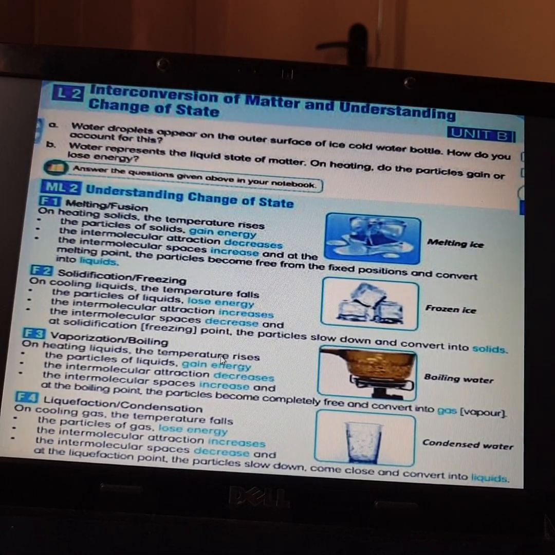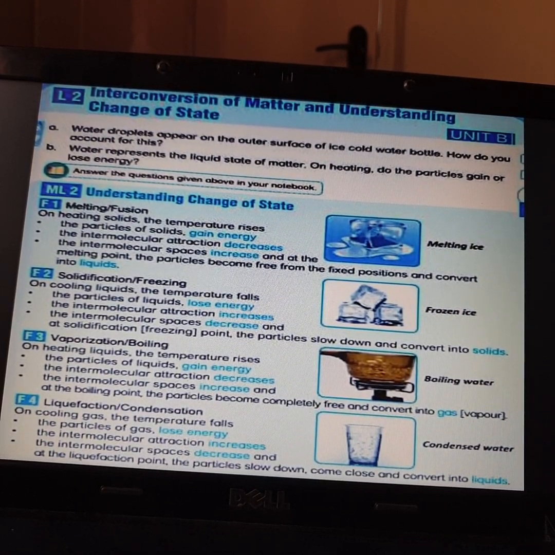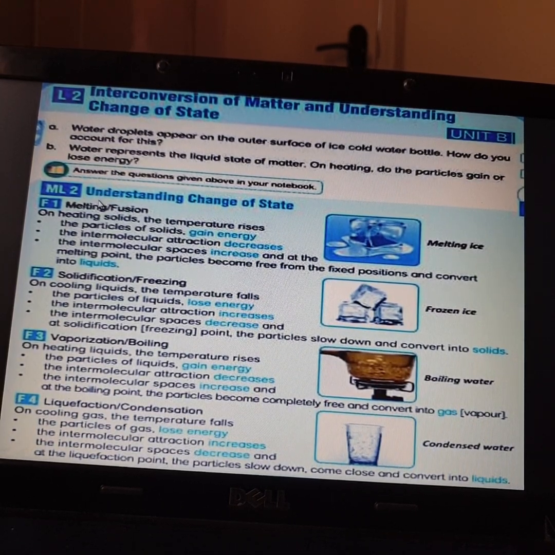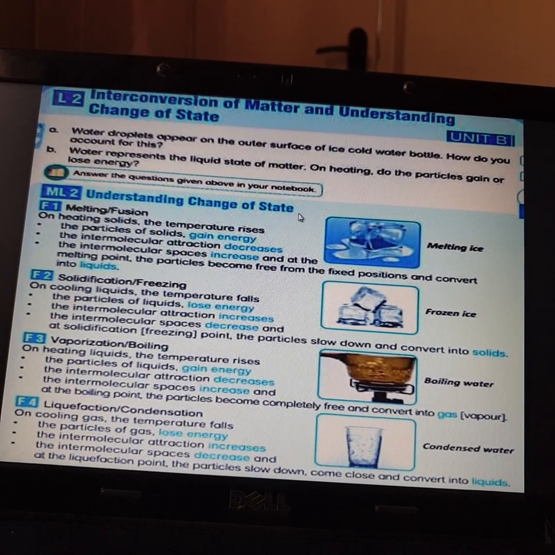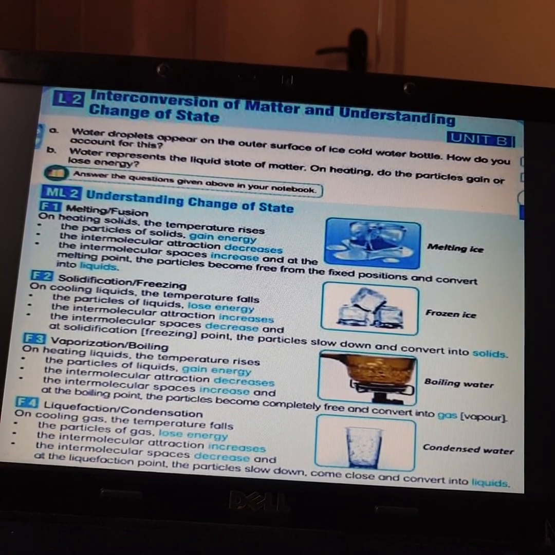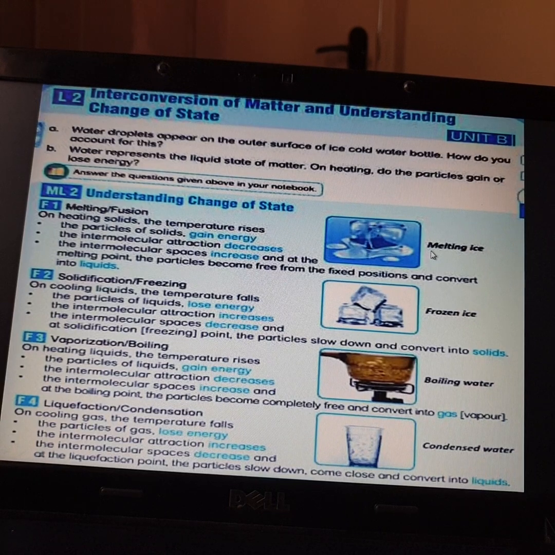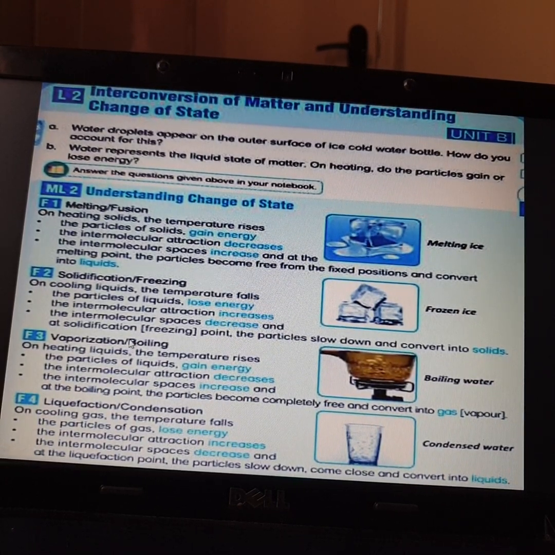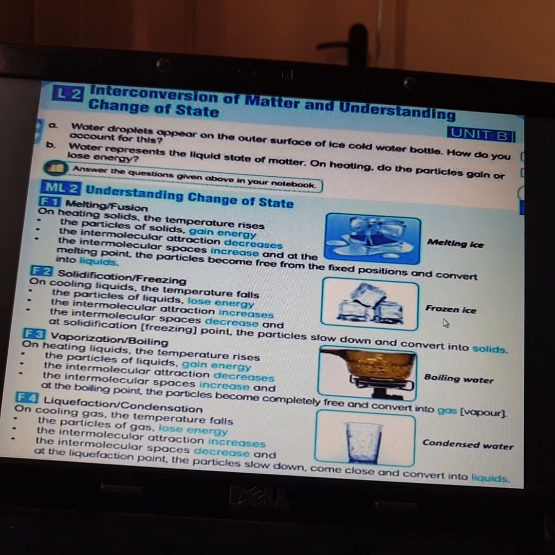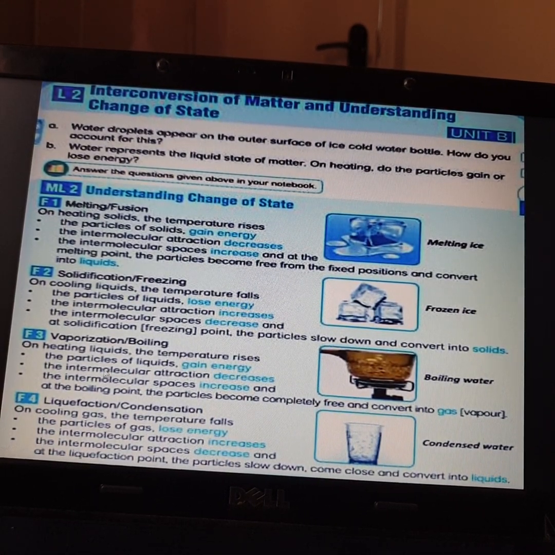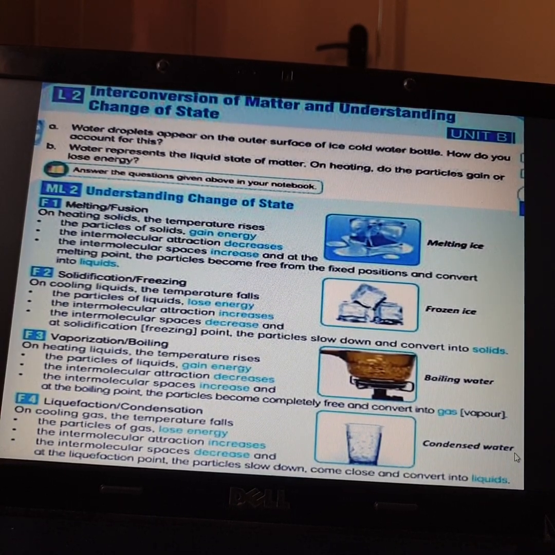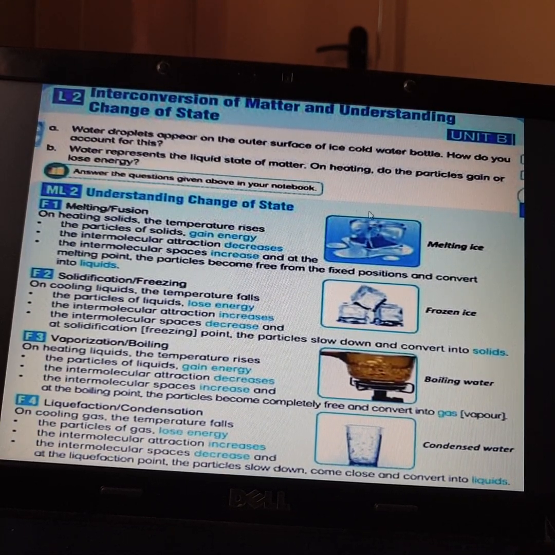Next is interconversion of matter and understanding the states of matter. We can see what changes take place. Melting or fusion: we took the example of an ice cube melting. Solidification is keeping the water and freezing it into ice. Vaporization is boiling of the water. Again condensation, condensing water. So these are all the topics we have studied.